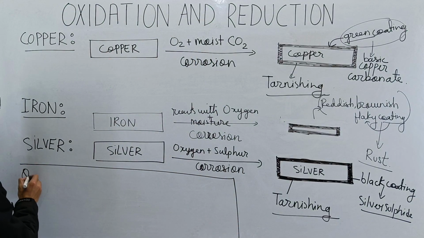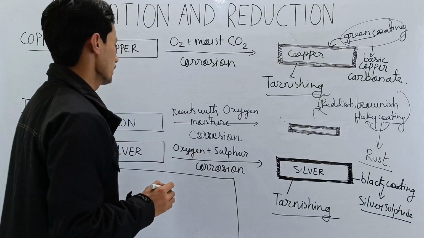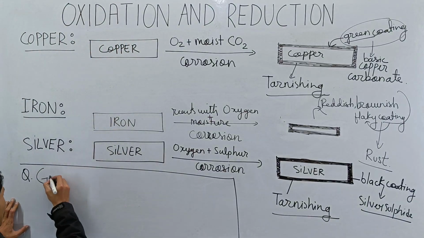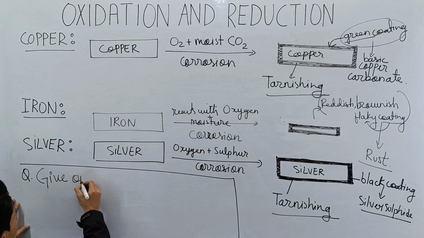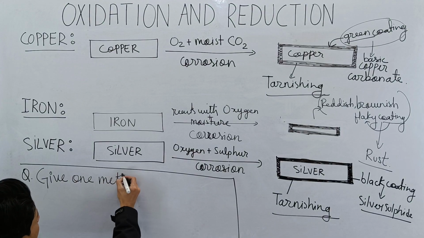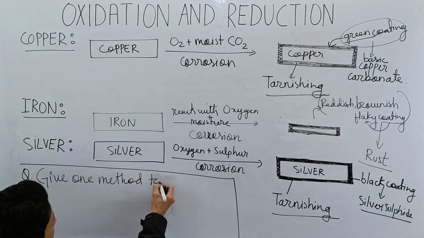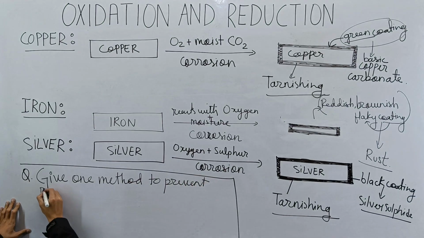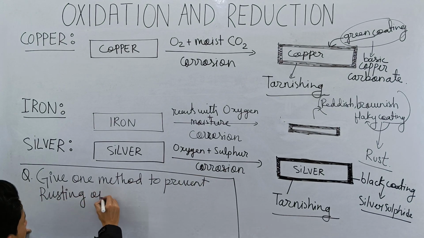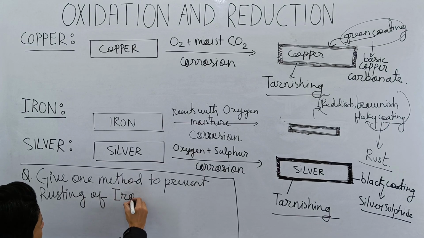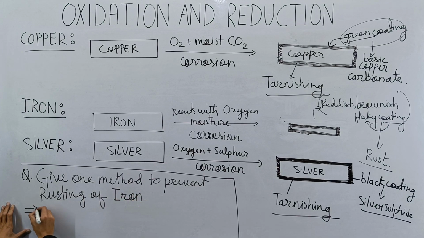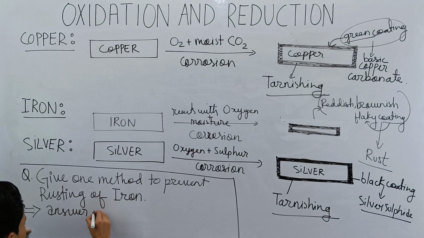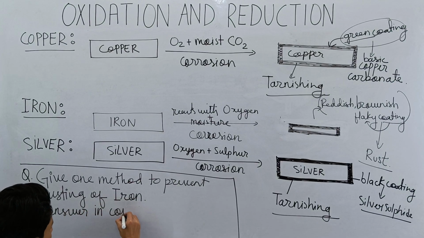The question which I want to ask you today is a very easy question. Give one method to prevent rusting of iron. Kindly give your answer in the comment box.